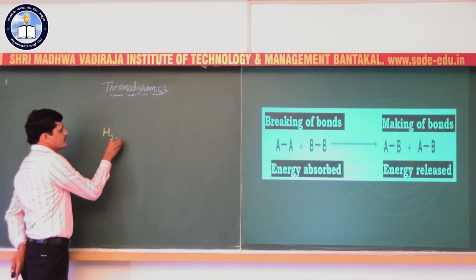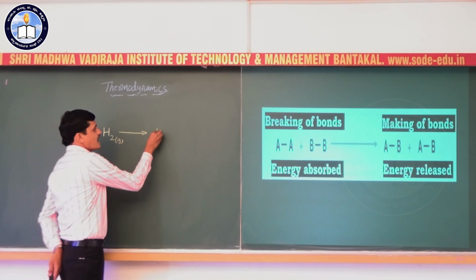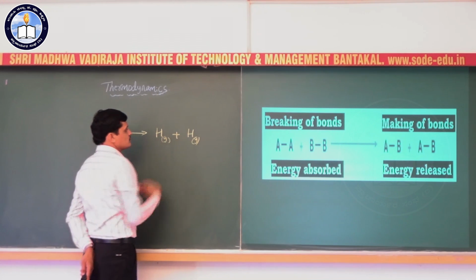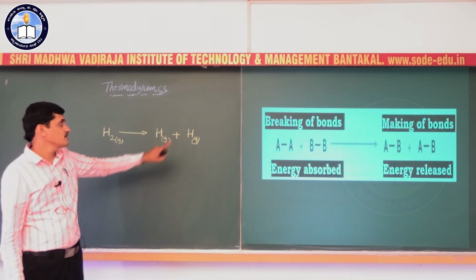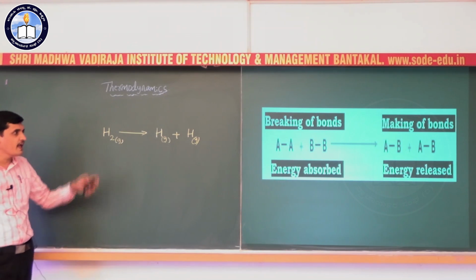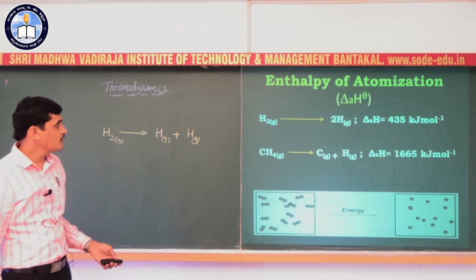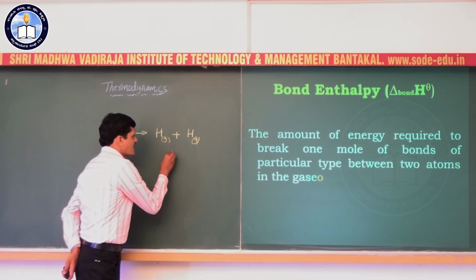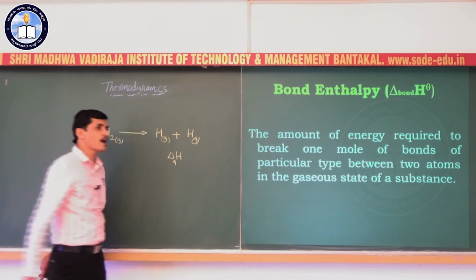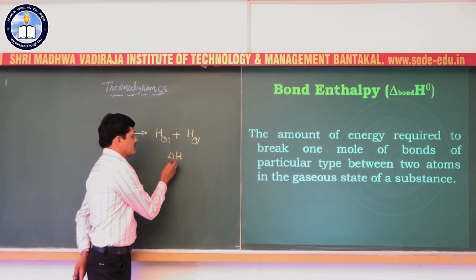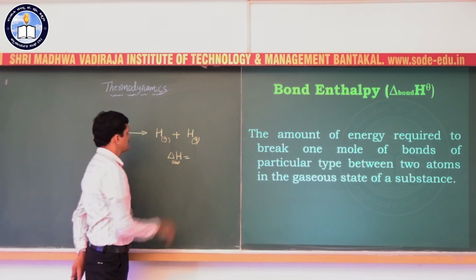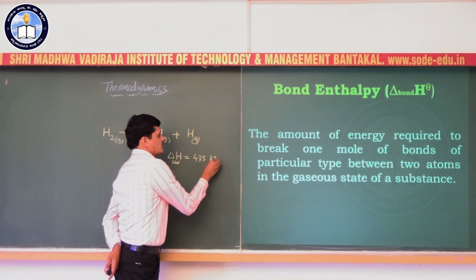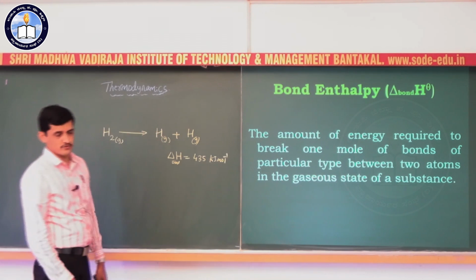So a hydrogen molecule in the gaseous phase can break the bond to form hydrogen in the atomic form, hydrogen atoms. The energy required to break this bond is known as the bond enthalpy. Here the bond enthalpy of hydrogen, which is a diatomic molecule, is 435 kilojoule per mole.